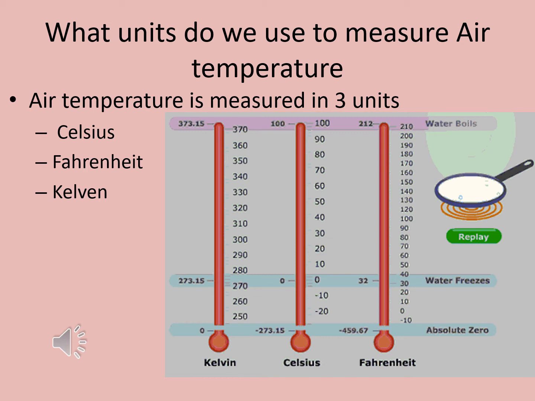The interval between the 2 points is divided into 180 equal parts. The German physicist Daniel Gabriel Fahrenheit devised this scale in 1724. The Fahrenheit scale is mostly used in the United States and some of its territories.